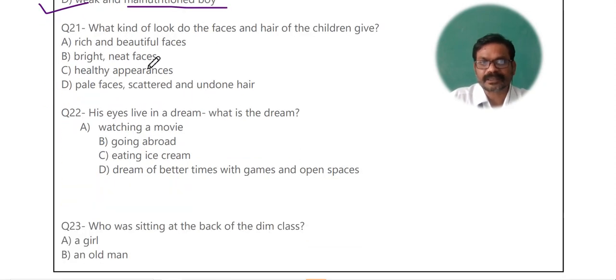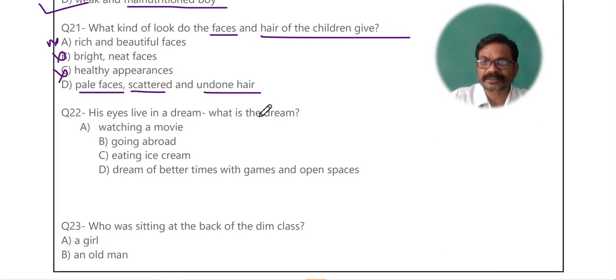Now question number 21. What kind of look do the faces and hair of the children give? जब हम उनके faces को देखते हैं, जब उनके hair, बाल को देखते हैं, तो हमें क्या impression मिलता है? What kind of faces do they have? Rich and beautiful faces, of course आप इसे deny कर देंगे. Bright neat faces, आप इसे deny कर देंगे. Healthy appearance, आप इसे deny कर देंगे. तो they have pale faces, they have scattered and undone hair. उन्होंने अपने बालों पे कंघी नहीं किया. They have not oiled their hair. It is all scattered. Pale faces, they have no shining at all.